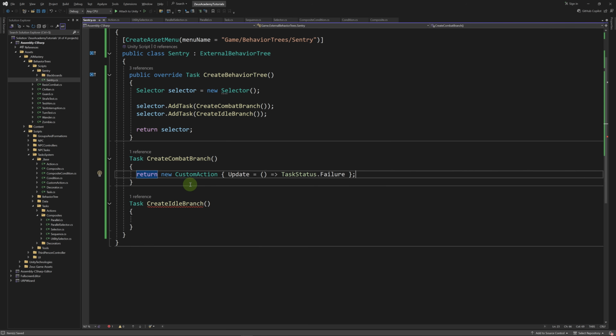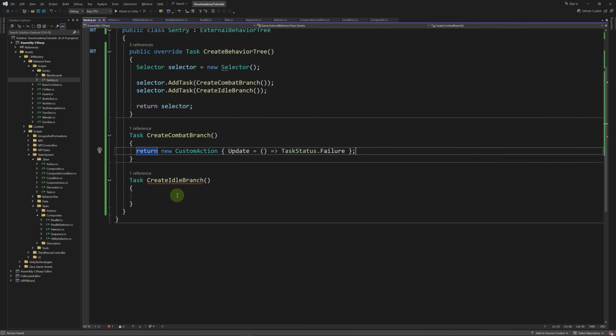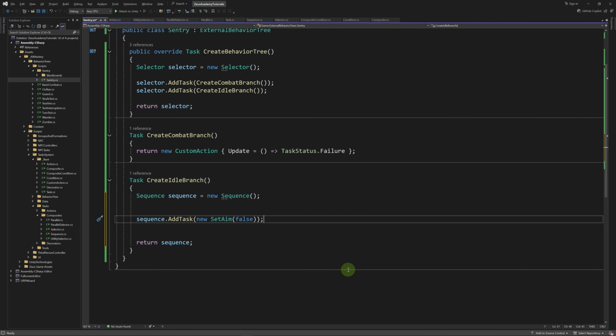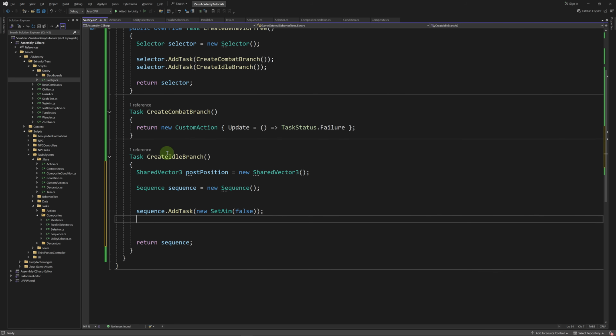In create combat branch, we're going to return a new custom action that will return failure in its update method because we want to focus on the idle branch for now. So we're going to create a sequence here and we're going to return it. Then we're going to add a set aim set to false. Then we're going to declare a shared vector tree post position.